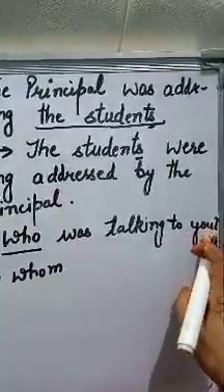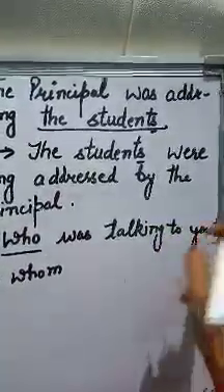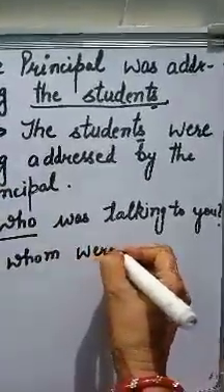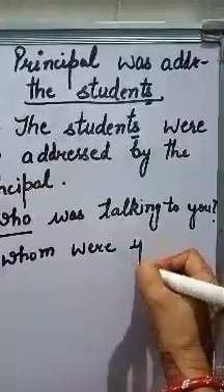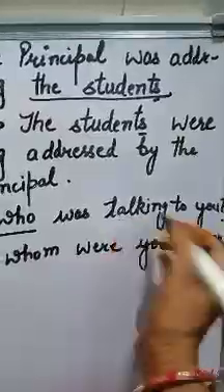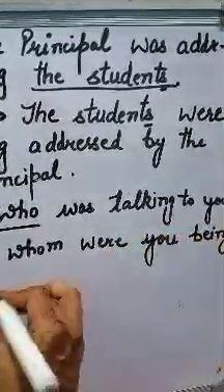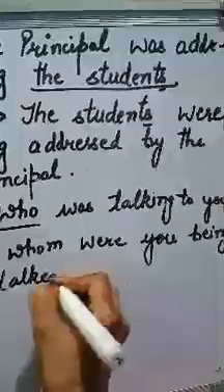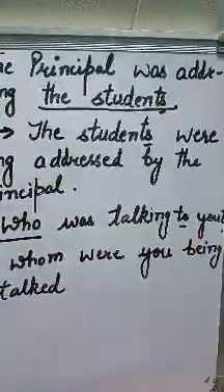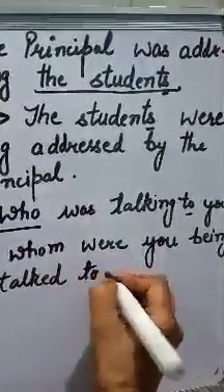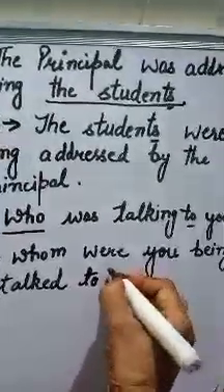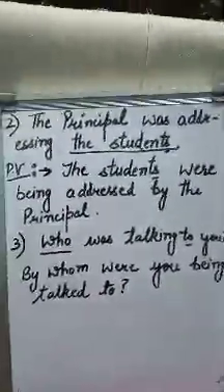Then we know that with you we use were. तो you के साथ हम were का use करते हैं, तो इसलिए by whom were. Then object you being. Then talked, third form is talked. Then to is preposition and it always comes after the verb. By whom were you being talked to? Then sign of interrogation.